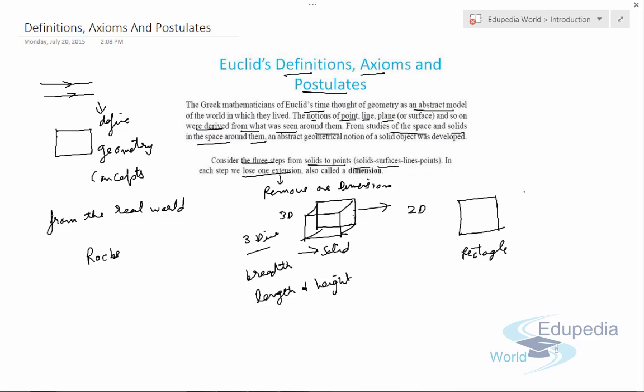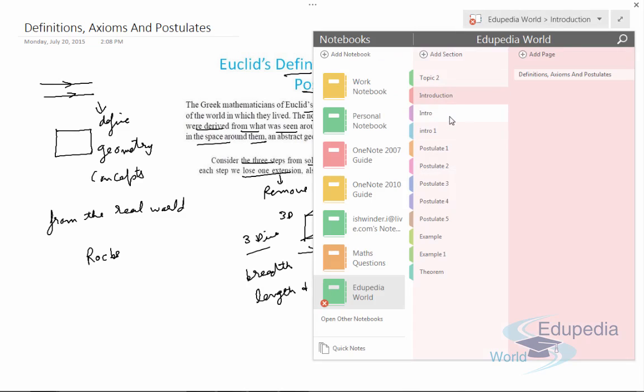Now if we further remove one extension, or one dimension, it can be converted into a line. Then if we further remove the dimension of the line, it can be converted to a point. So this was actually the concept of Euclid, that everything is related from point to the 3D figures we see around the world. If we start to lose one extension, or remove one dimension, we can get from solids to points or points to solids. So this was the actual concept of Euclid. Let's discuss the further concepts.